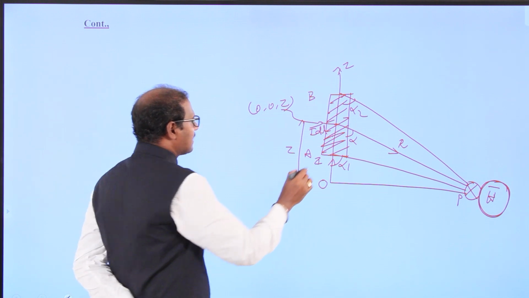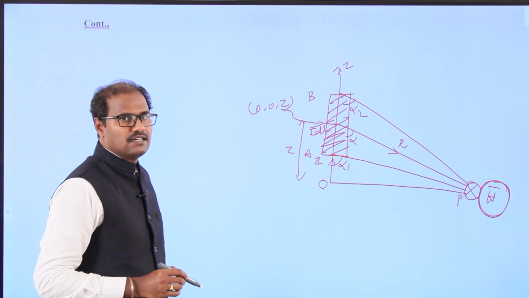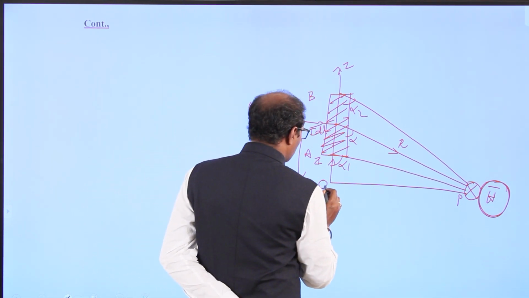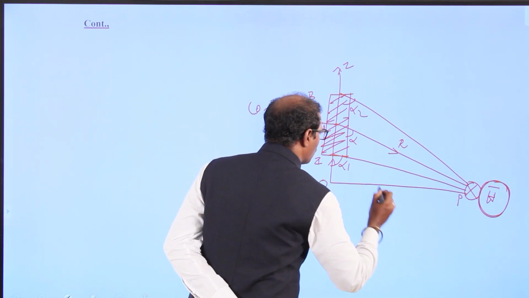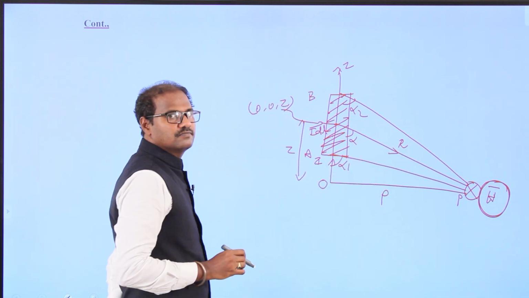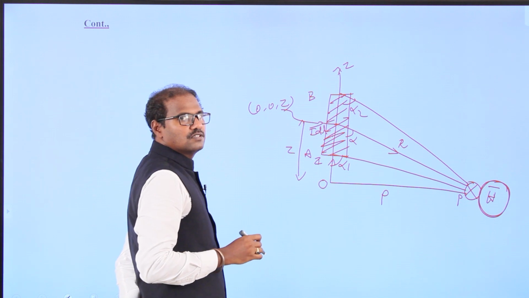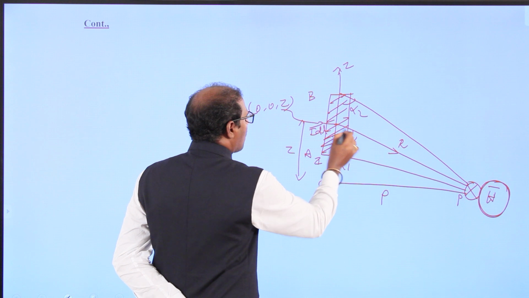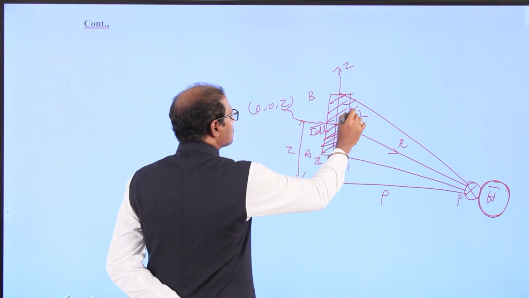Now we have to calculate the magnetic field intensity at point P. Between the origin and the point, the distance we call rho, this distance is R, and this distance is Z. The angles are alpha 1 and alpha 2.